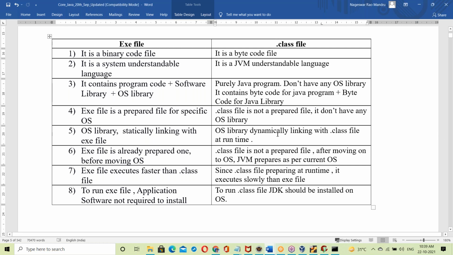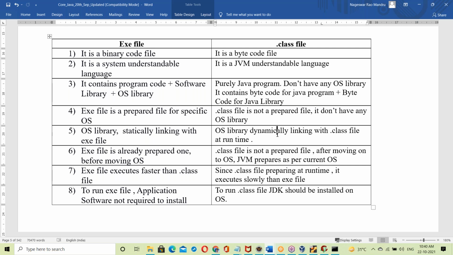See, one second. This type of explanation, no websites will explain like this, and no trainer will explain. For this kind of explanation, a lot of knowledge is required: Linux knowledge, embedded C knowledge, Java knowledge, and OS internals knowledge. All the concepts are required, otherwise it cannot be explained.